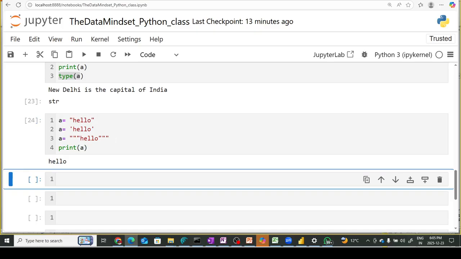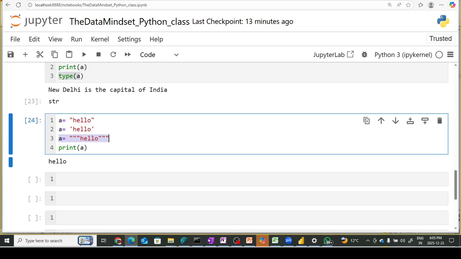In this case, it is printing line number 3, because always remember, guys, if you keep a value and then change the value again, and again change the value, what you are actually doing is overwriting the values.